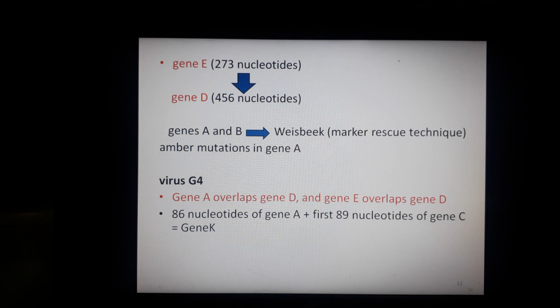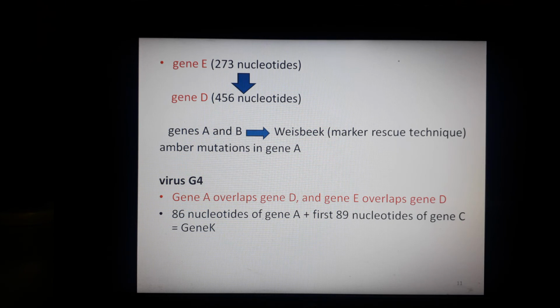The production of A and A star proteins proved that gene B is completely contained within gene A, and is translated in a different reading frame. Later, Smith, in 1977, identified that gene A not only overlaps gene B but even extends beyond gene B. So this was gene A and gene B, and how this overlapping process is present in these genes.